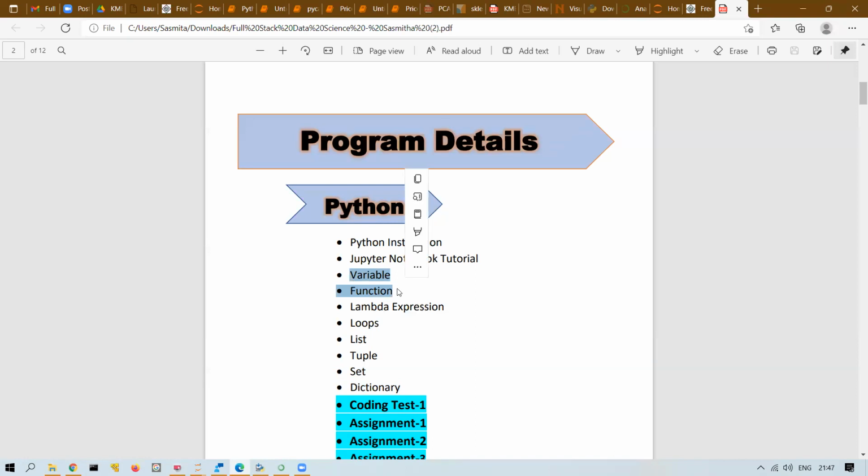Just remember 1991, February 20, first release of Python. Guido van Rossum is the person. He started in 1980, but publicly released later. That's enough. No one is going to ask you any question from history, so you can leave it. Start from variables: variable, function, loops, list, tuple. You can fast forward those videos from variables and functions. All of this you can see. Okay, got it.